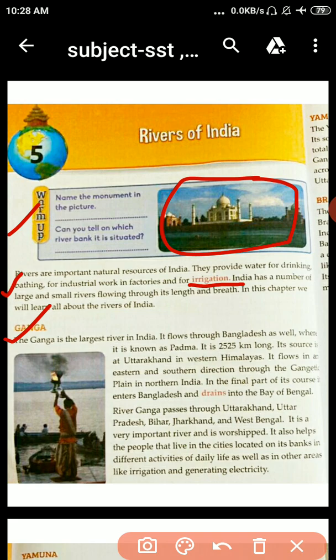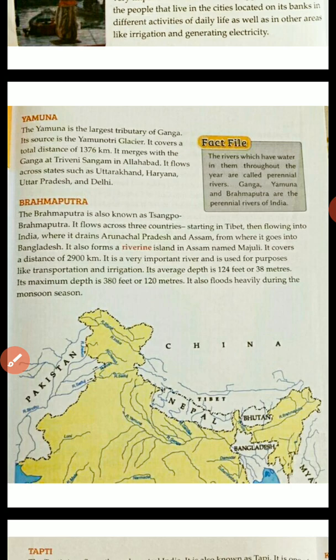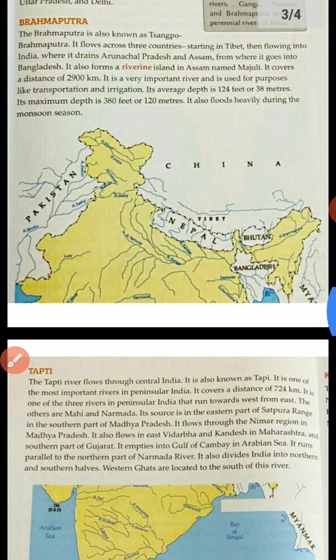So student, in this chapter we will learn all about the rivers of India. The first river is Ganga. It starts from Gangotri glacier and flows through Bangladesh as well, where it is known as Padma. In the end, it enters Bangladesh and drains into the Bay of Bengal. Okay students, now move on to the next page.